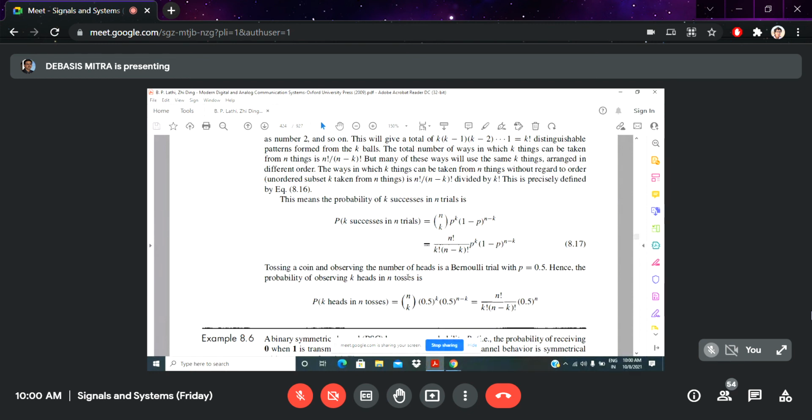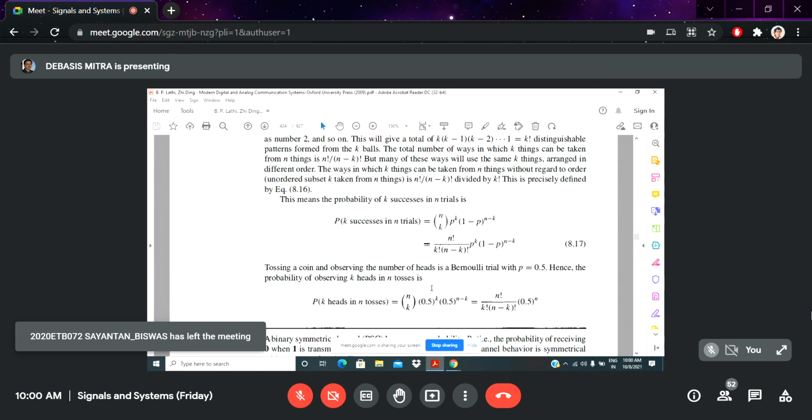If you are performing, say, 2 numbers, then the probability will come out, and in that case the number of trials is 2. If you are performing 100 trials, then obviously your result will be affected by this. And then the number of heads in Bernoulli trials is half the probability, and the probability of observing k heads, k times heads in n number of tosses.